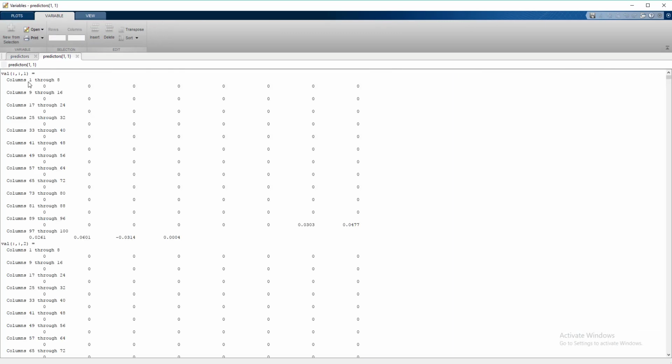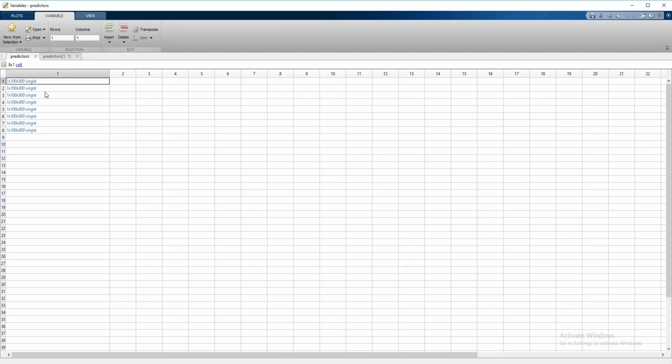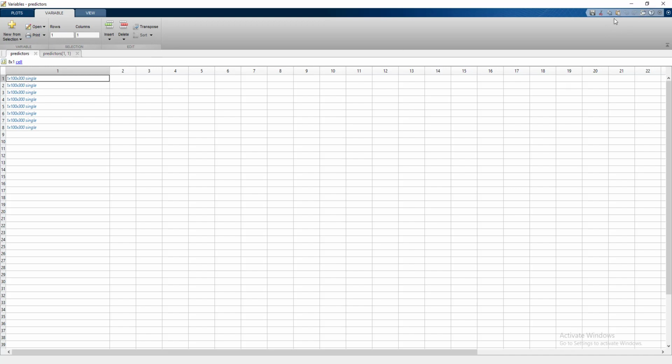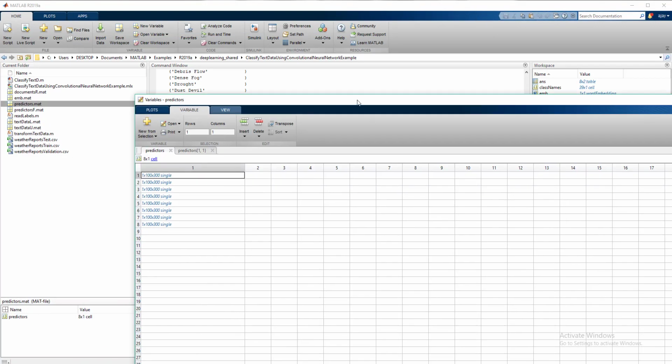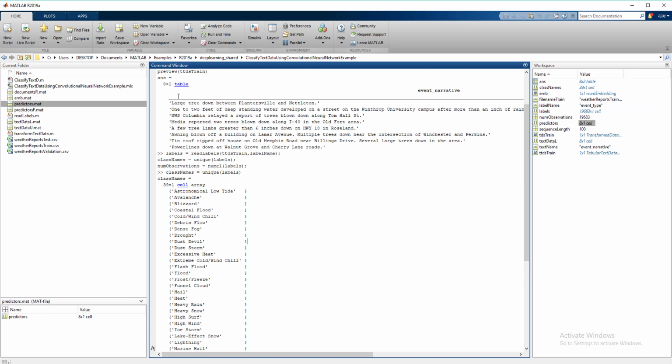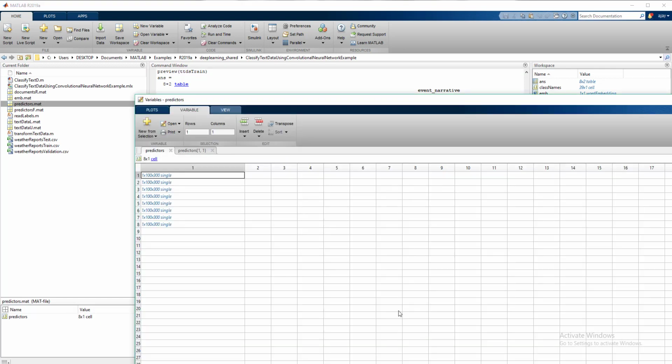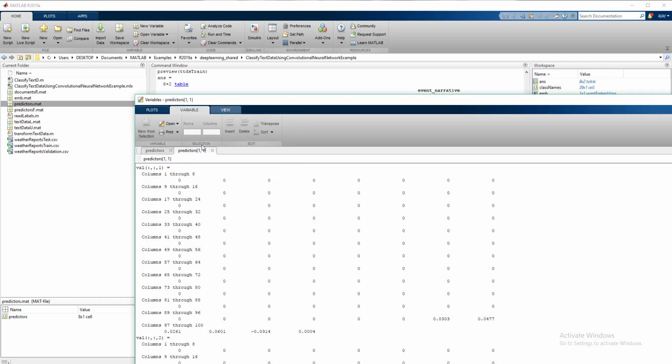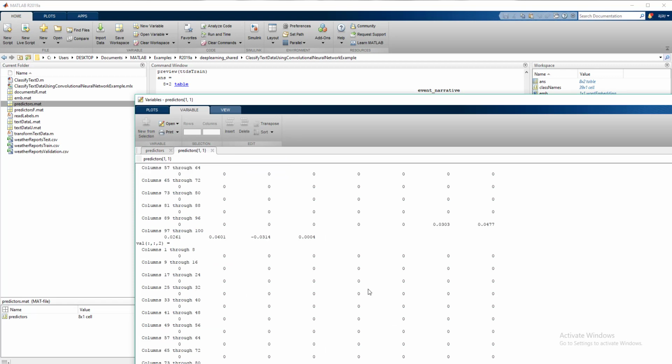So guys, after processing the input data, these are the first 8 previews I've shown you. Text like "large tree down between Pennsylvania Netherlands" will get converted into a single two-dimensional matrix containing numeric values.